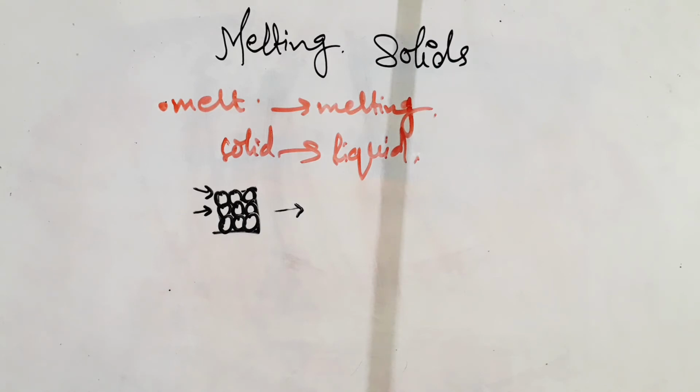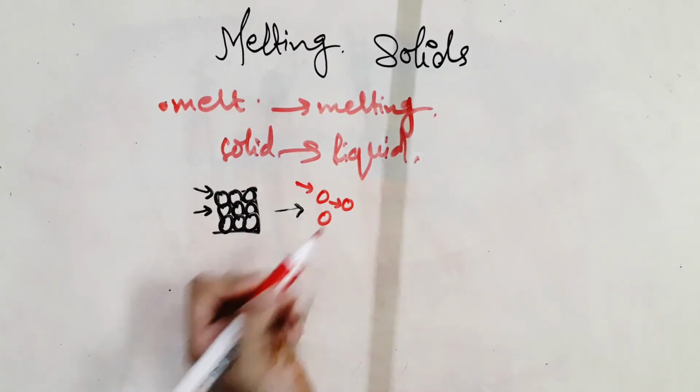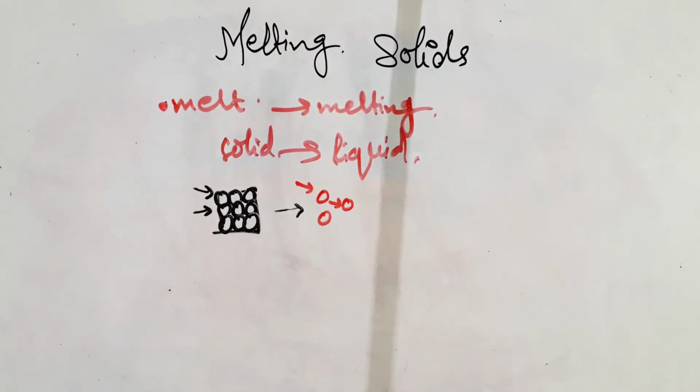So they have weaker attractive forces as compared to solids. The forces are still strong enough for the particles to stay in touch with one another. The more the liquid is heated, the more energy is transferred to the particles and the more they move. When the liquid particles gain heat, they move very vigorously.